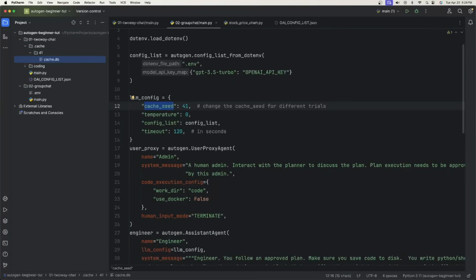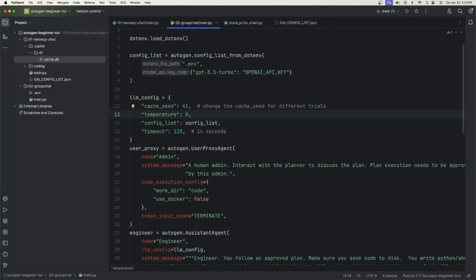And there's a cache database where it stores all the information about the whole inference that you had, which means from the prompt to all the results. And it has that stored in this database that you can look at. So if you want a different outcome, you can change this seed to any different number every time, or you can just type in None and you'll always get a different outcome every time.